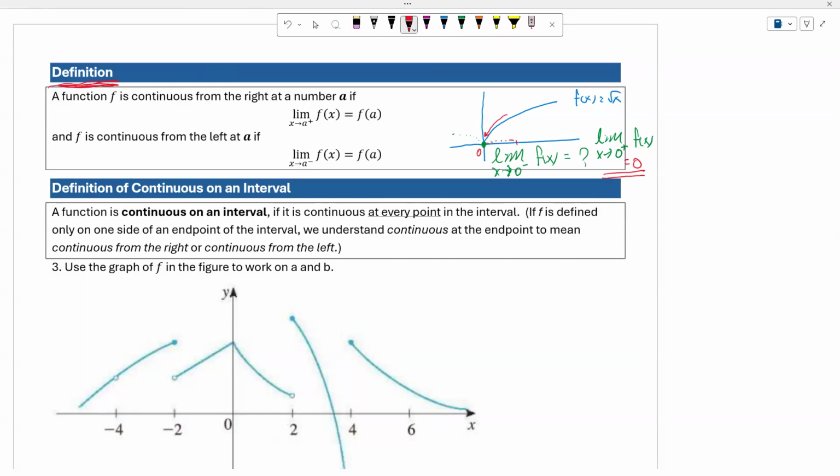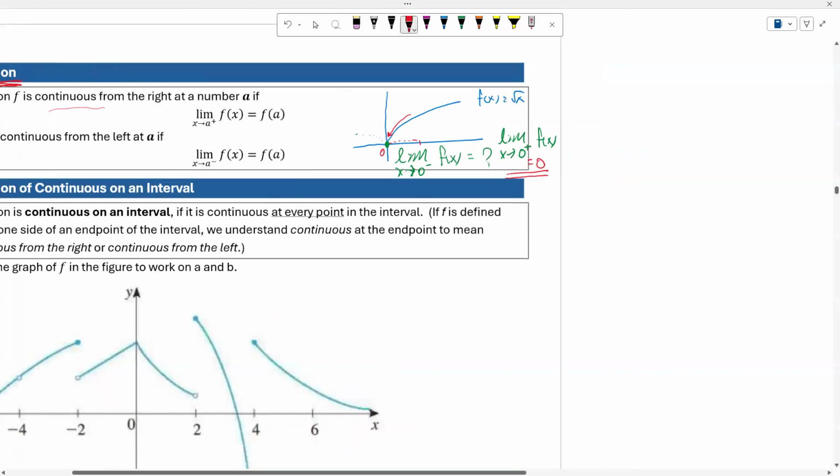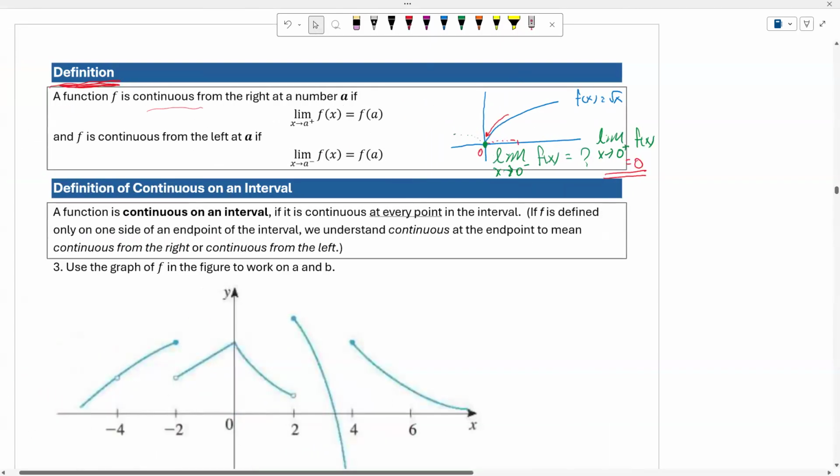Okay. So a function f is continuous from the right at a number a if the limit as x approaches a from the right of f of x equal to f of a. And f is continuous from the left at a if the limit as x approaches a from the left of f of x equal to f of a. Okay.